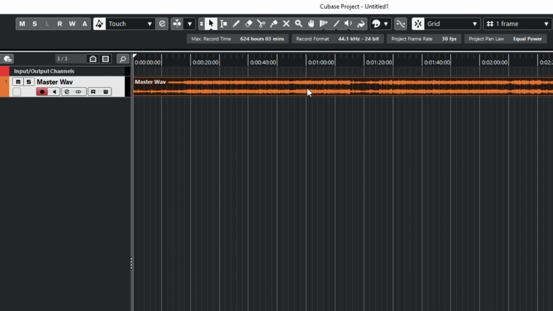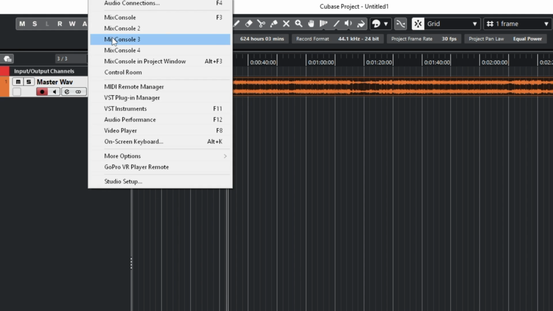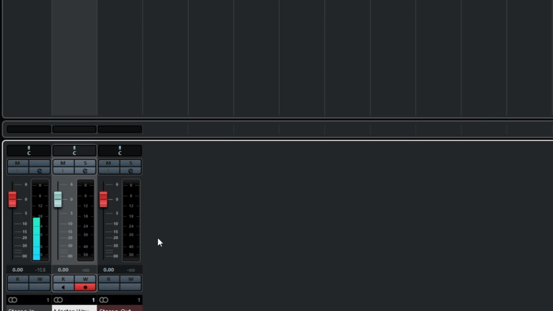So yes, we have our wave file here that we will be mastering. Let me play the song again for you to see the volume everything is hitting. As you can see, my volume will be hitting around -6, -5 dB. So let's listen to it and see where my dB is hitting.